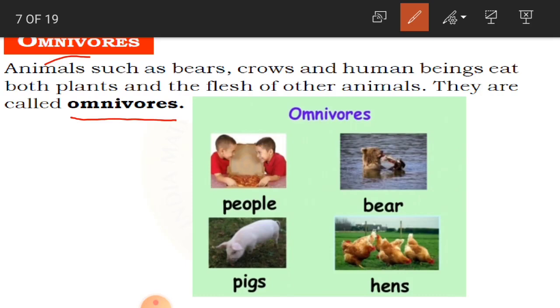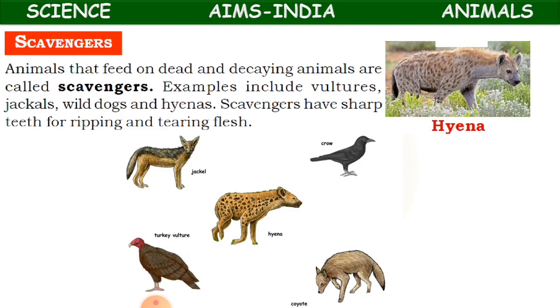And not only us, some other animals also, like birds and crows, eat both animal and plant food. So such creatures are called omnivores. Creatures are nothing but animals, the living things. Clear? Here in the picture you can see people, bear, pigs and hens. So these are all omnivores. Clear, children?